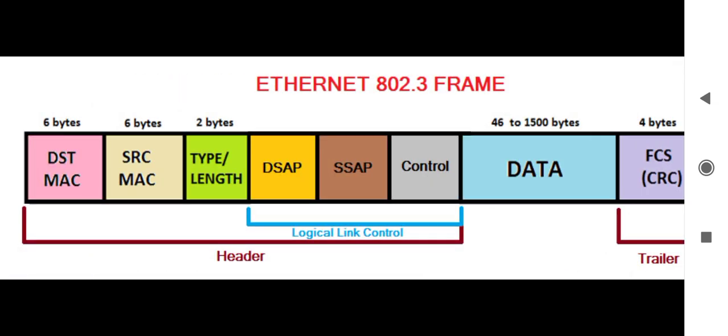So see here the structure of a frame. Frames are used to transfer the data from one system to another system, that is, from source to destination. Both source and destination systems have MAC addresses and IP addresses. Every system has these two addresses. The MAC address is the permanent address, and the IP address is the temporary address. MAC means media access control. The IP address is used for internet purposes. Without an IP address, we cannot connect to the internet.